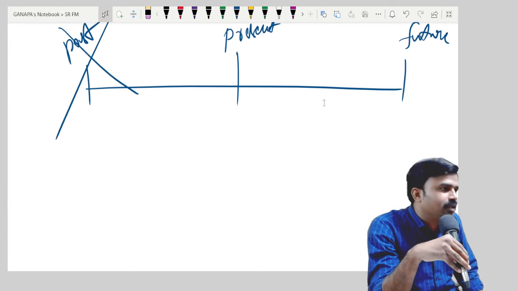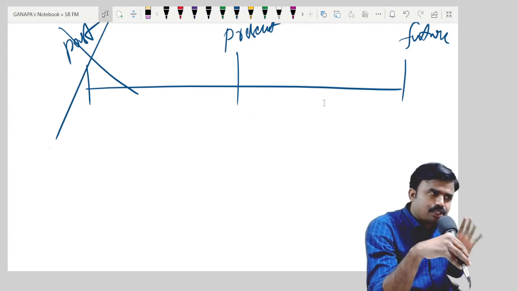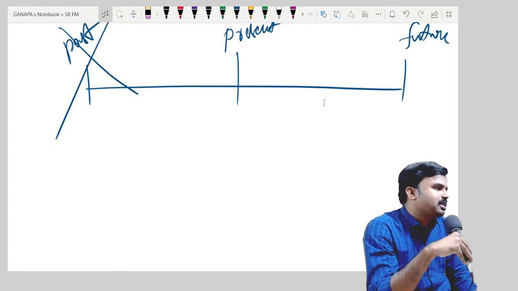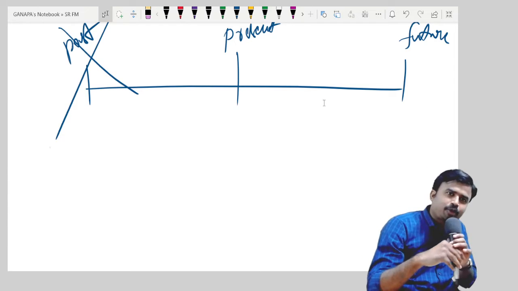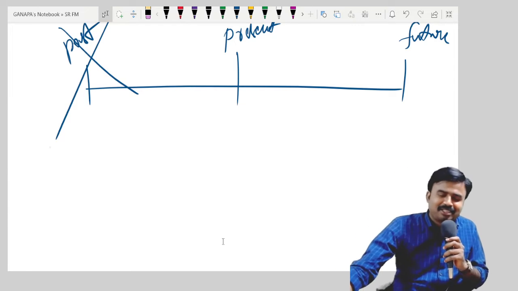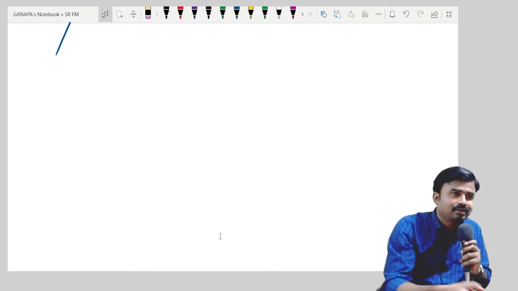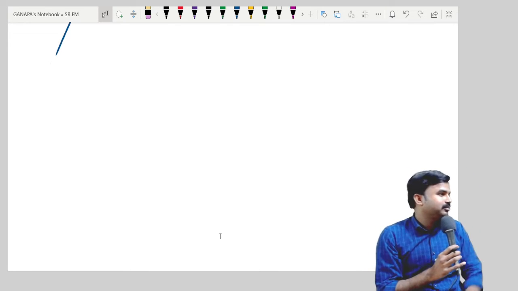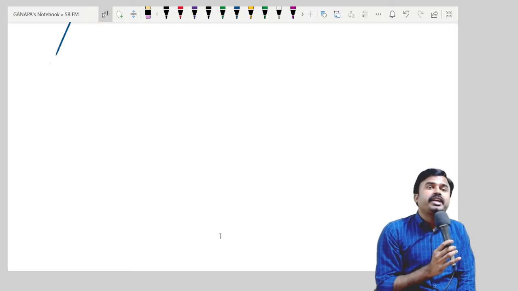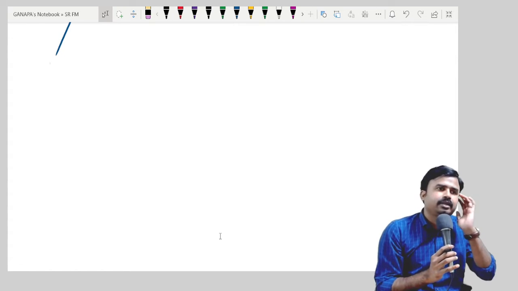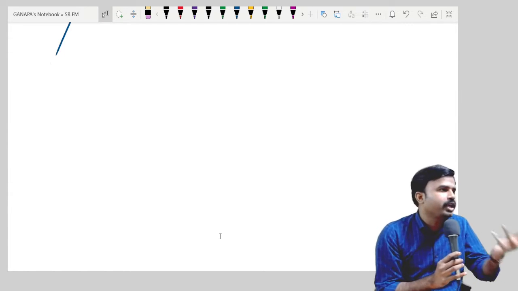Is it today's 1 lakh rupees or after 1 year 1 lakh rupees? Today's 1 lakh rupees only, right or wrong? Yes, definitely you'll prefer today's money and you'll reject the future money. You'll prefer 1 lakh rupees today only.